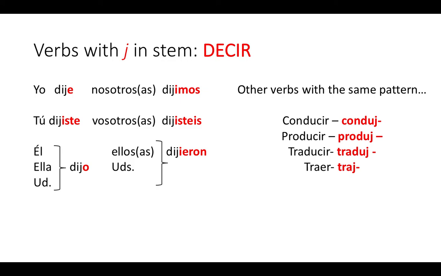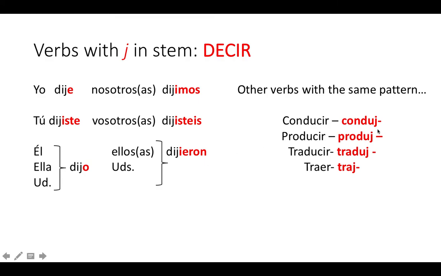Decir, now this little guy has a few changes. It changes in the stem completely from D-E-C to D-I and now J. And we have a few verbs that follow that pattern too here on the side that I provide to you. So yo dije, tú dijiste, él, ella, usted dijo, nosotros dijimos, vosotros dijisteis, ellos, ellas y ustedes dijeron.